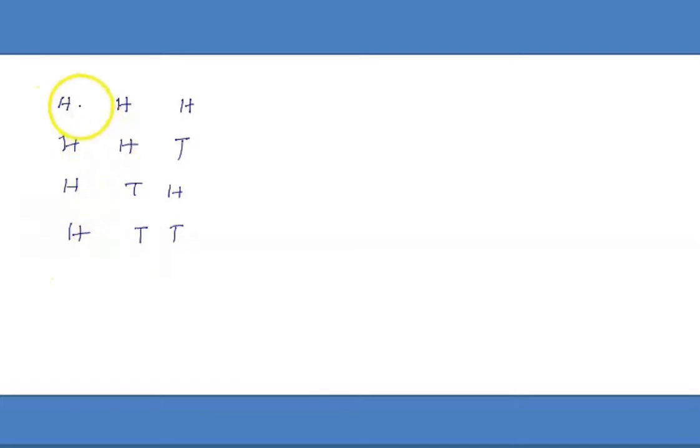If you fix a head here, then the remaining 2 coins will have 4 arrangements, as we observed in the last case. If you take tail: tail head head, tail head tail, tail tail head.